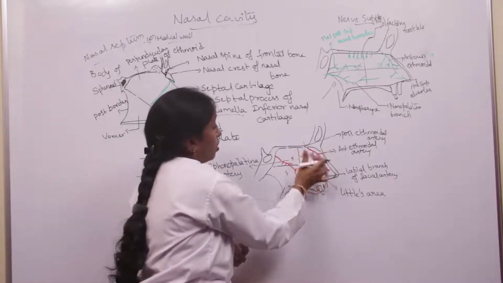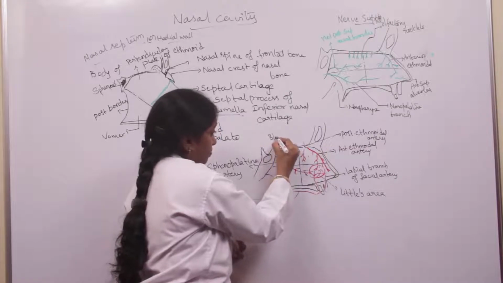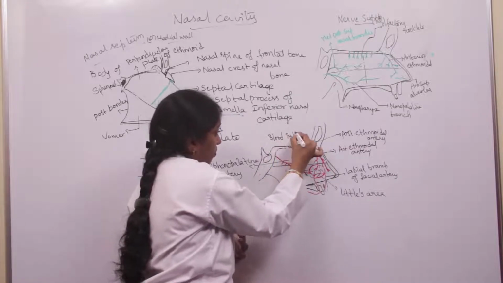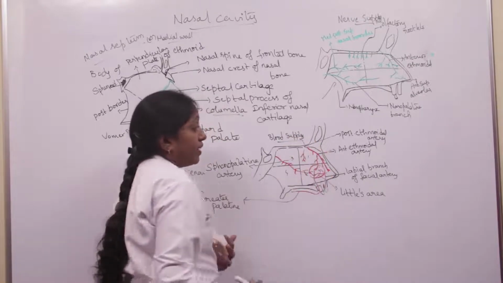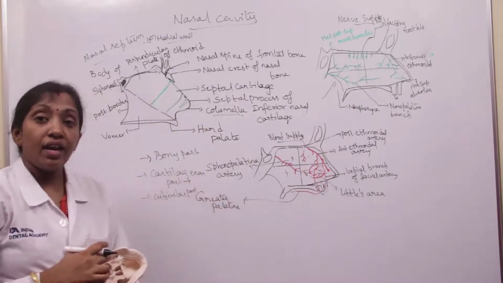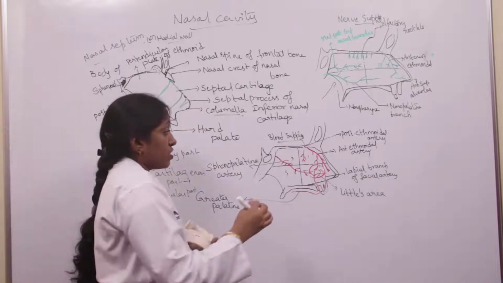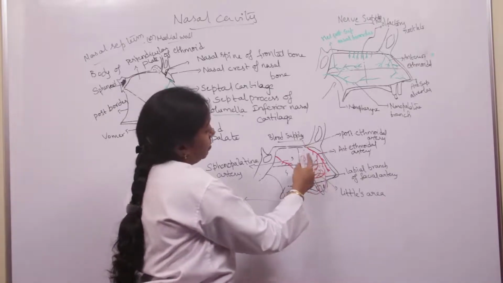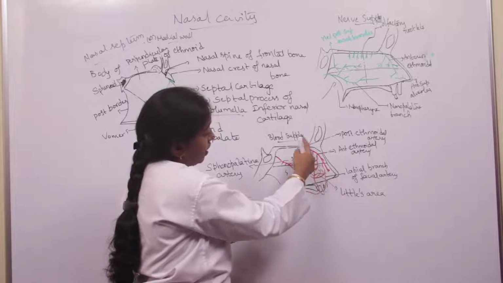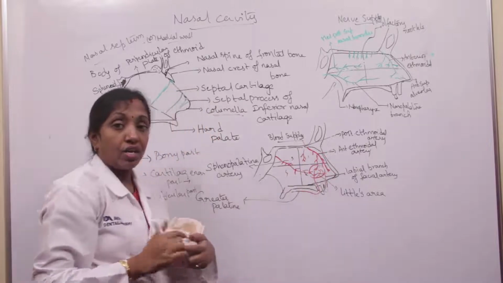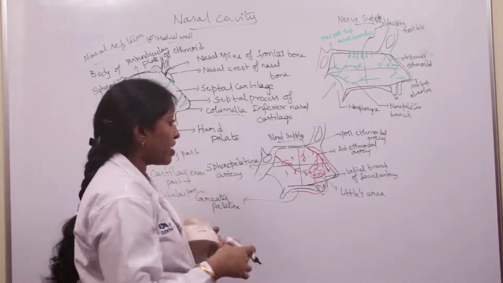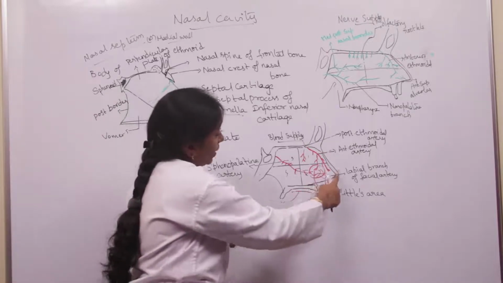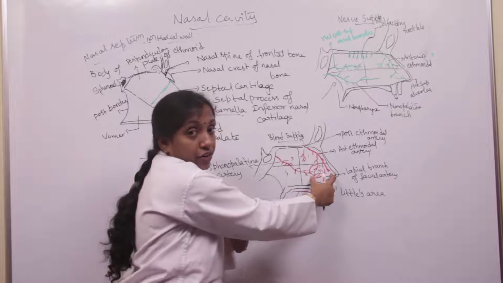Coming to the blood supply, the antero-superior quadrant is supplied by the anterior and posterior ethmoidal arteries. This is the anterior ethmoidal artery and this is the posterior ethmoidal artery. And this is the antero-inferior quadrant.